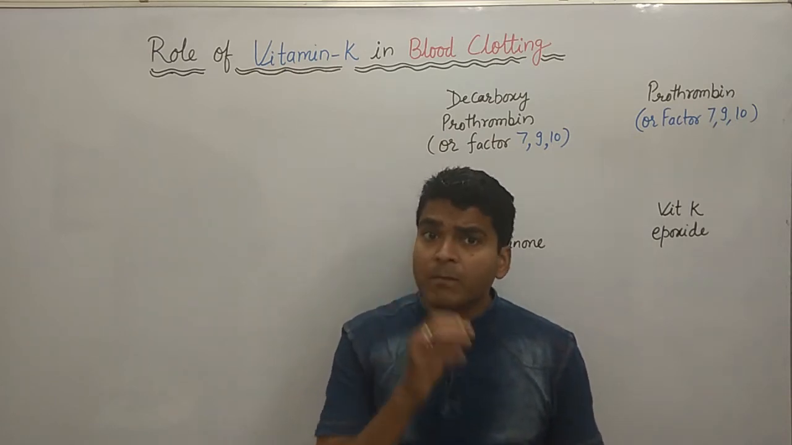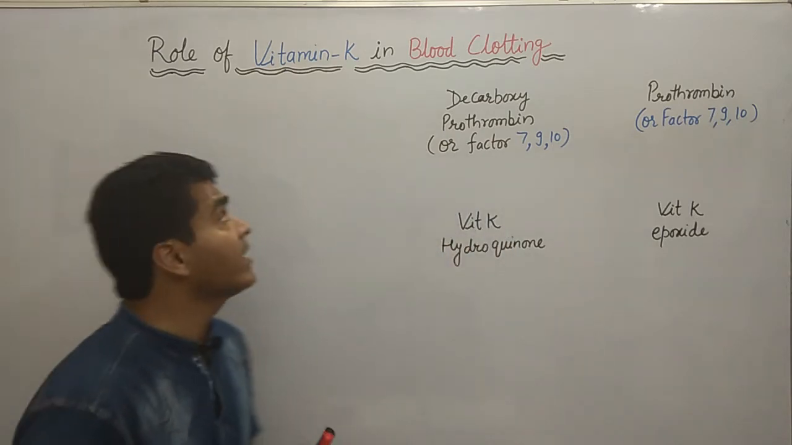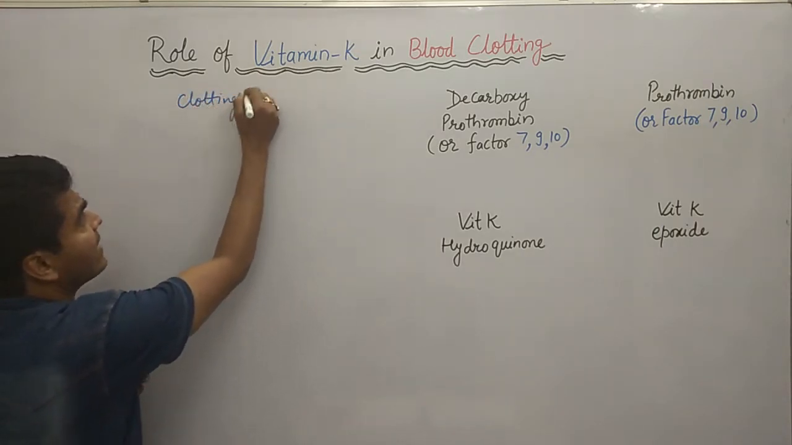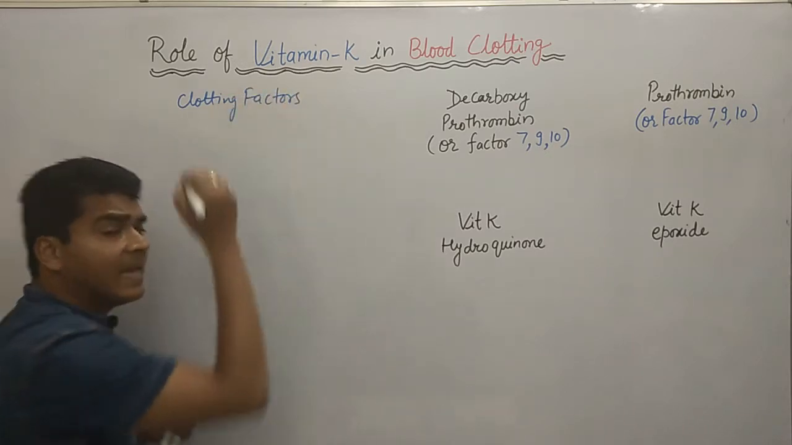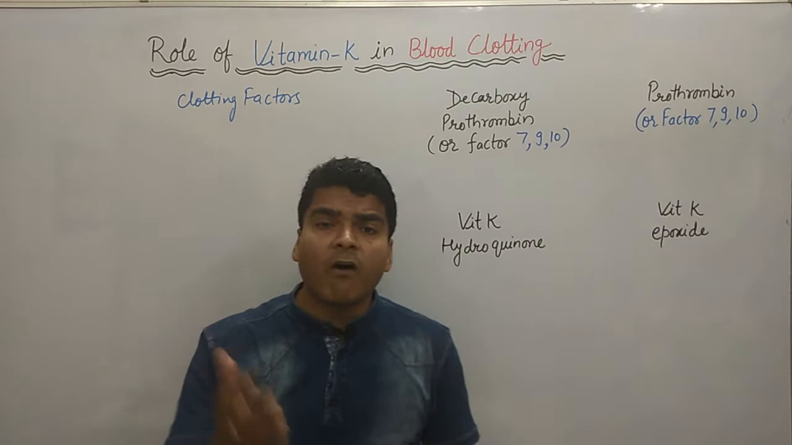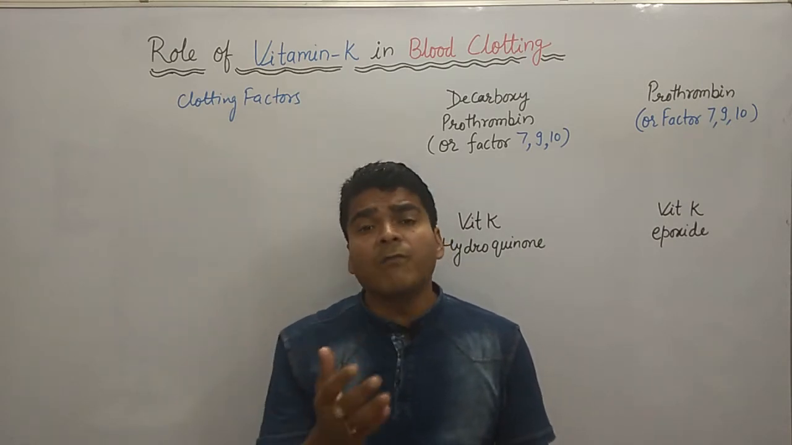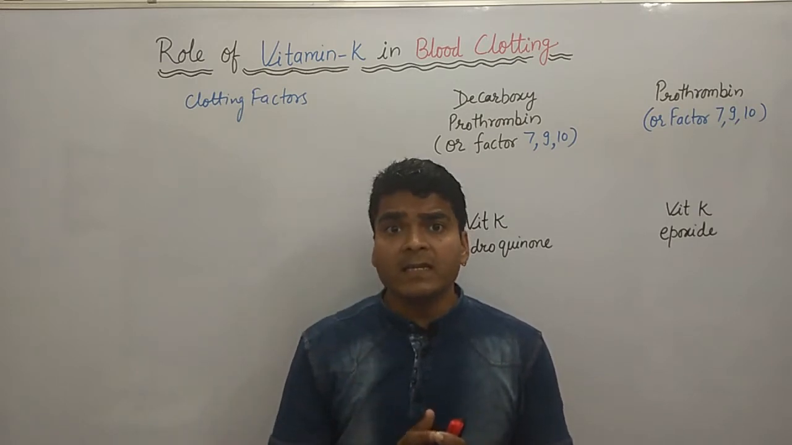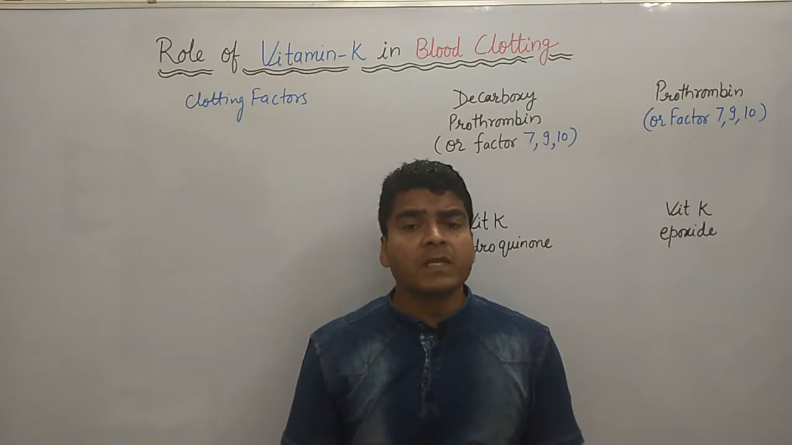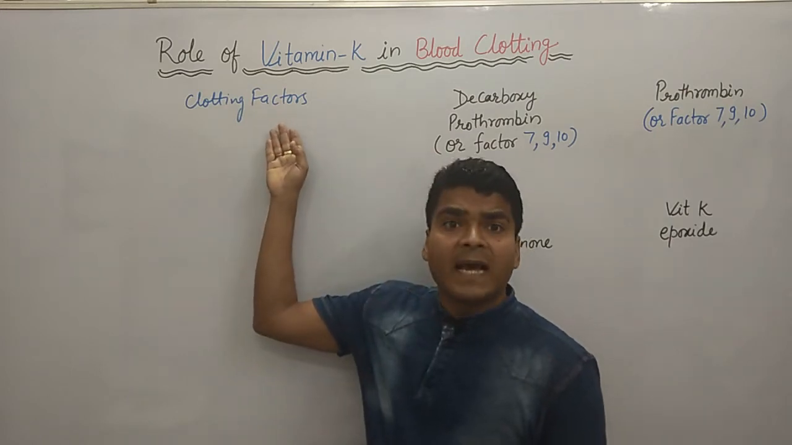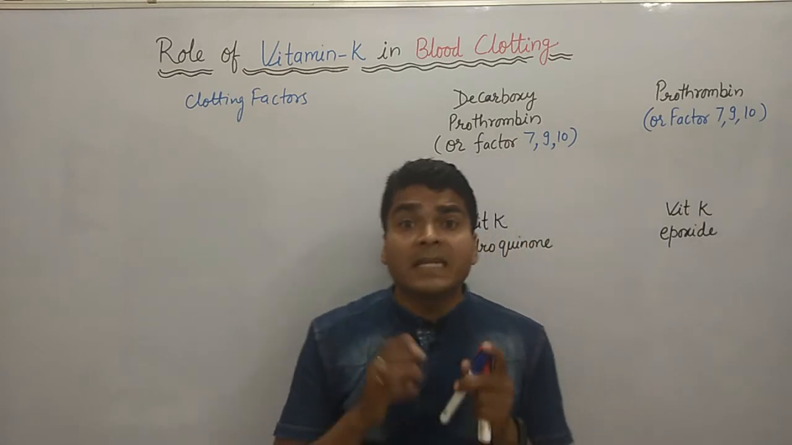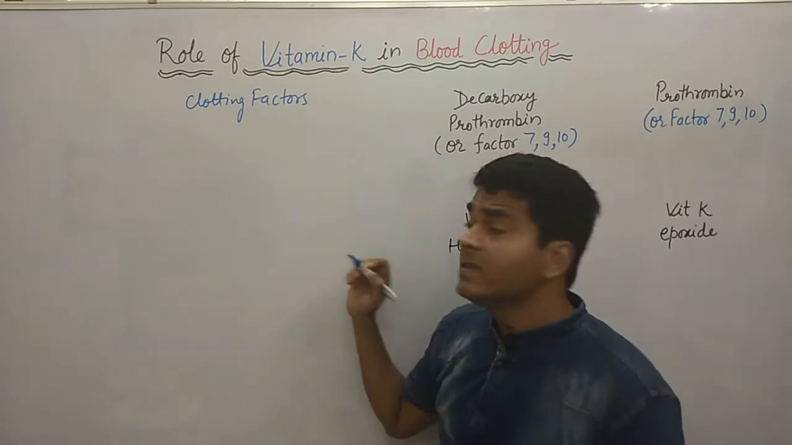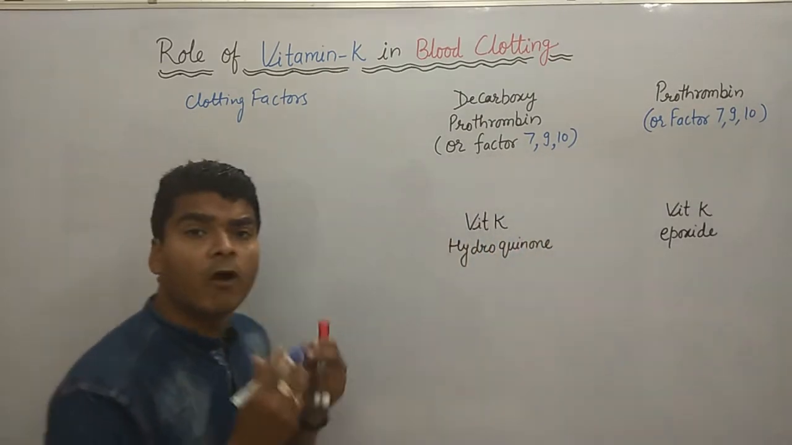So now just understand what is the role of vitamin K in blood clotting. As we all know, in blood clotting we require clotting factors. These we require directly. But generally, the question in our mind is how vitamin K is involved in blood clotting. Clotting factors are involved directly, but vitamin K is involved indirectly. How is it involved indirectly?